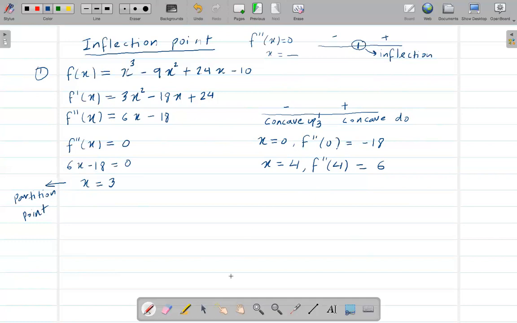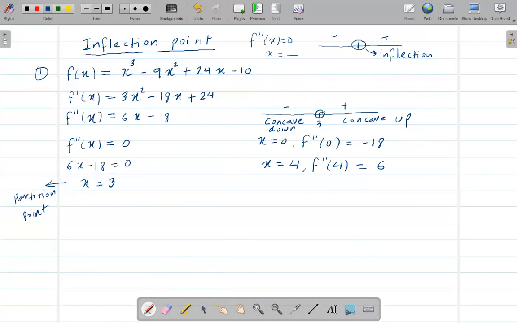So this region is concave up, and this region is concave down. Sorry, if this is negative, then this is concave down. So the left region is concave down, because it is negative here, and the right region is concave up. Okay, so this is the inflection point.